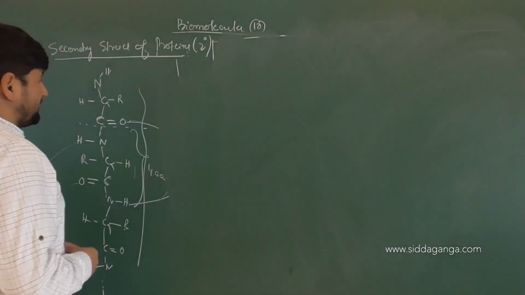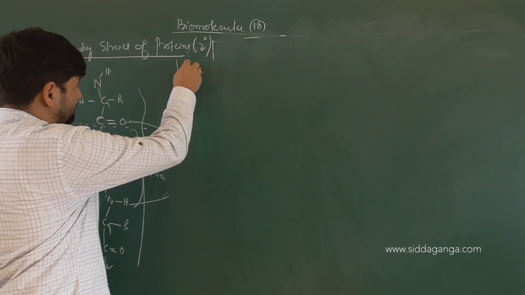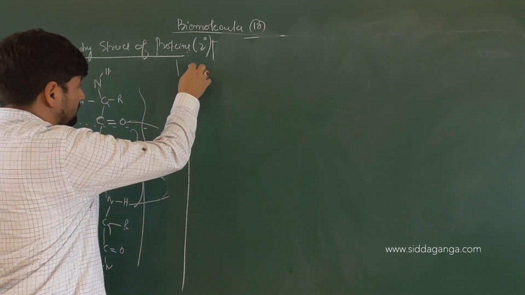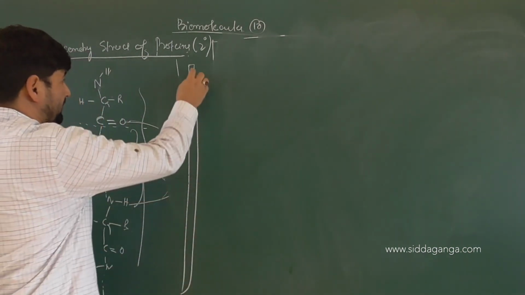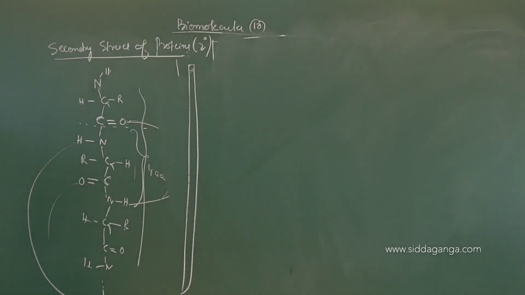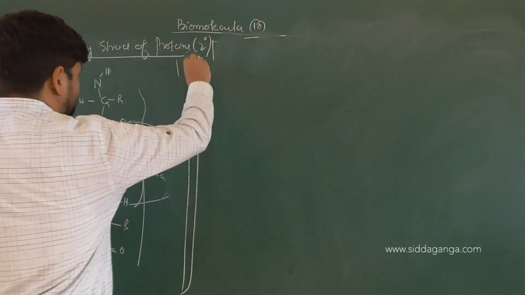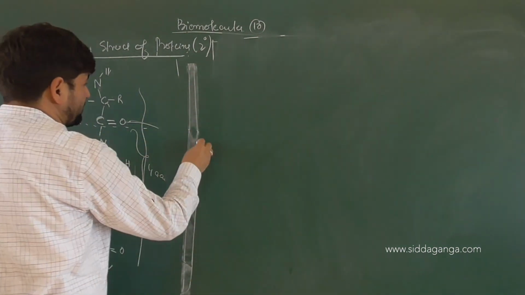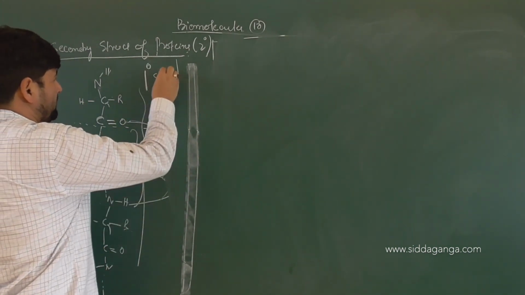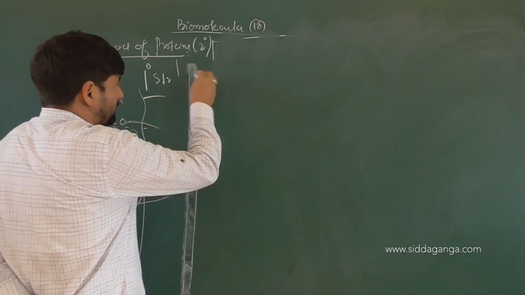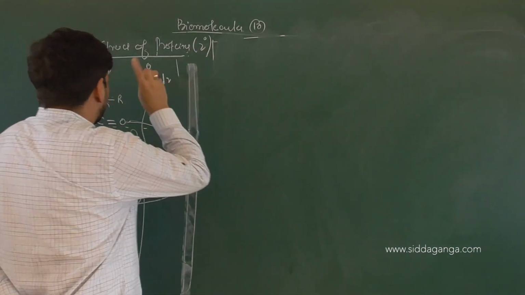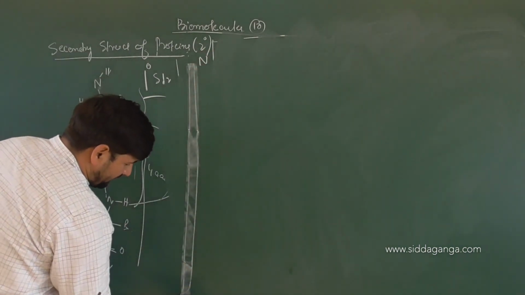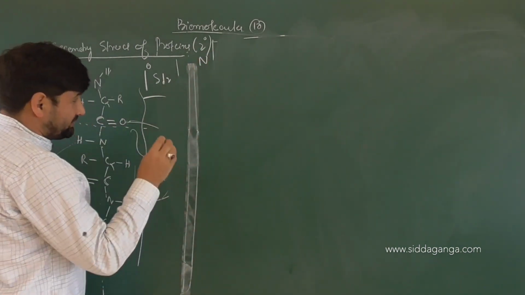So can I show it like this? I will show this primary structure now like a linear chain. Example I am talking about. So I will show this in the form of a linear chain now. This is which structure of a protein? This is the primary structure. In this we will have what group? There will always be an N end, and there will always be what end? A C end. What we call the N terminus and C terminus.